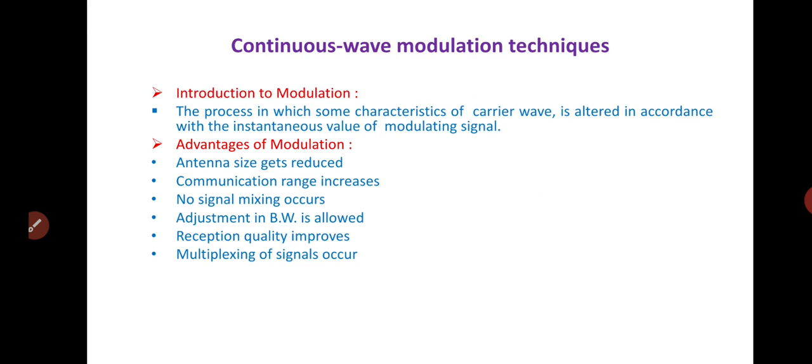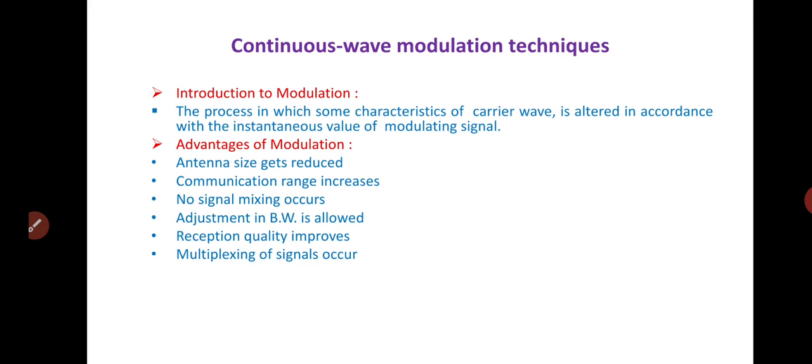Now, before calculating the modulation index for amplitude modulation, let us see what the advantages of modulation are. As you know, the antenna size gets reduced because of modulation techniques.